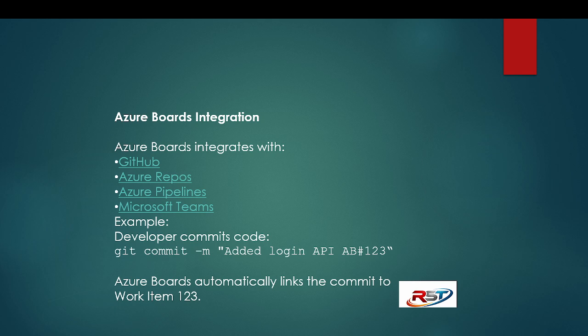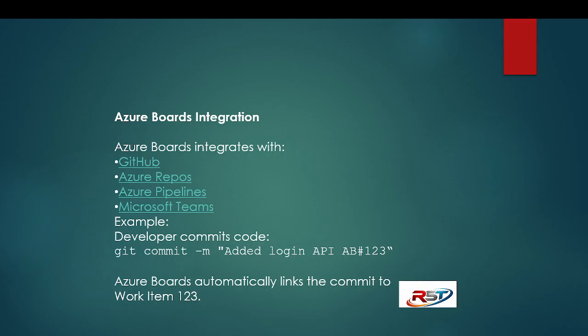Azure Boards integration. Azure Boards integrates with GitHub, Azure Repos, Azure Pipelines, Microsoft Teams. Example: developer commits code. Let's say we integrated Azure Boards with GitHub, so the developer commits like git commit -m, where m means message, "add login API AB#123". Azure Boards AB#123. This is one example command the developer gives. Azure Boards automatically links the commit to work item 123.